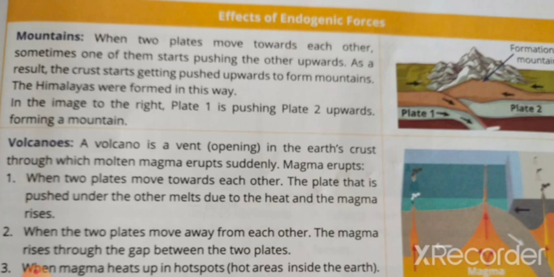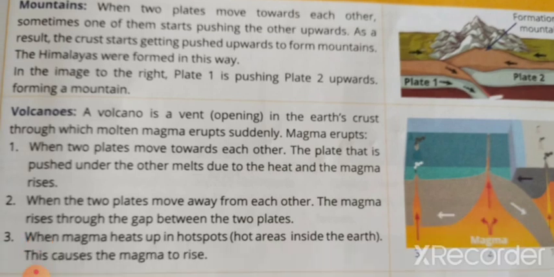Okay, so first, mountains. When two plates move towards each other, sometimes one of them starts pushing the other upwards. As a result, the crust gets pushed upwards to form mountains. The Himalayas were formed in this way. In the image to the right, plate 1 is pushing plate 2 upwards, forming a mountain.